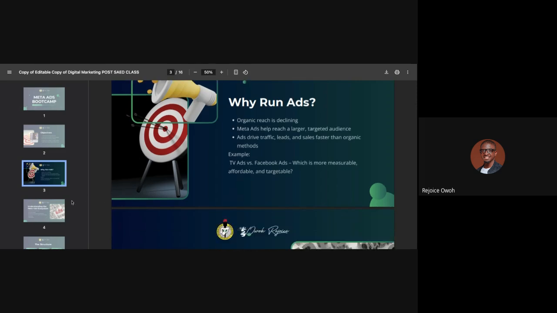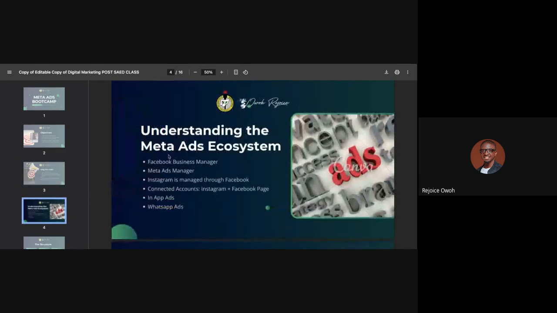Now that is that. So if we move on to the next slide, there is an ecosystem of the whole Meta, right? So I'm not just teaching you guys Facebook ads or Instagram, it is the whole ad system and how it works. Are we good?